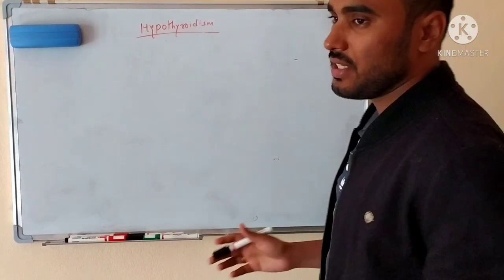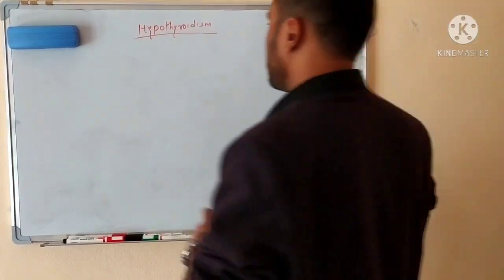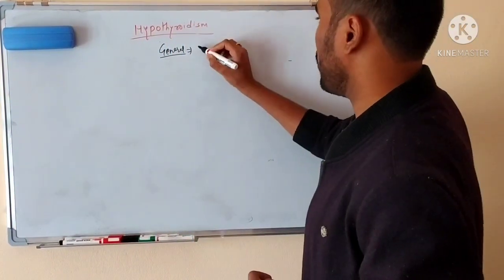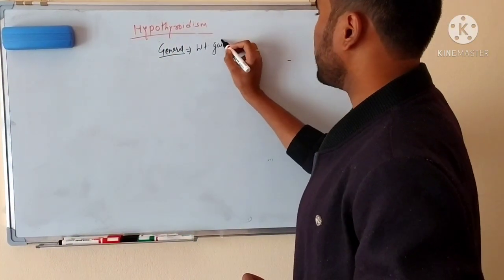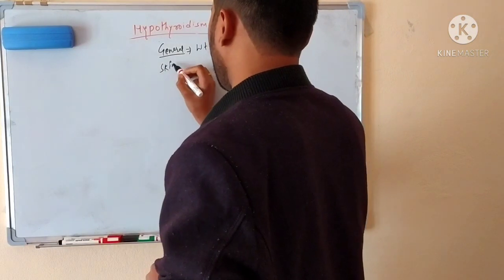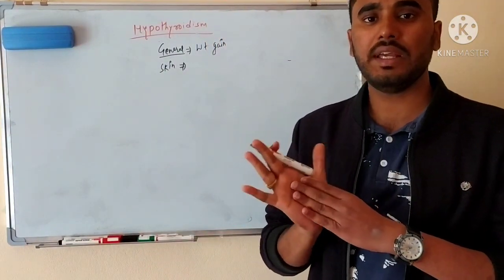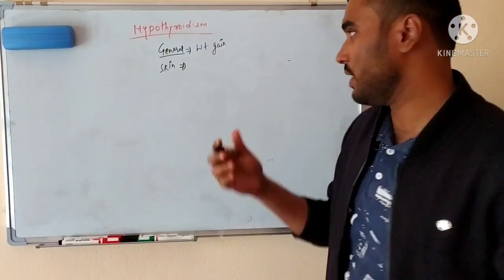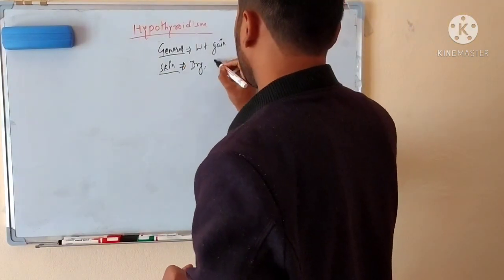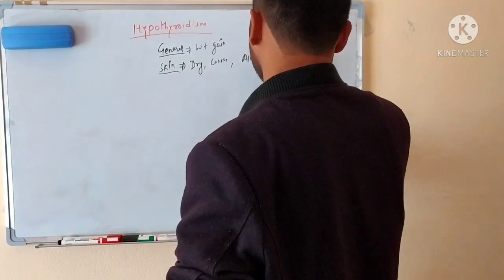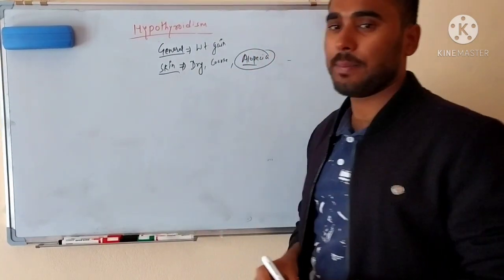So the clinical features are very easy. It's just the opposite of hyperthyroidism. In general, in hyperthyroidism there was weight loss, so in hypothyroidism there will be weight gain. In the skin, in hyperthyroidism the palms and soles were wet due to sweating, but here the skin is dry and coarse, and yes, alopecia will be present here also. So alopecia is a common feature in both hyper and hypothyroidism.